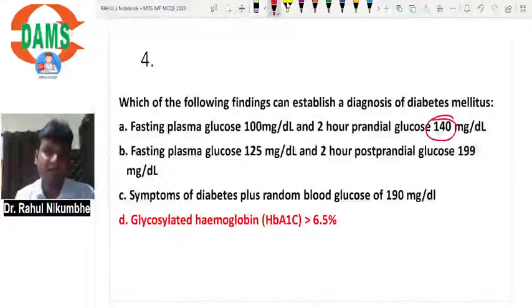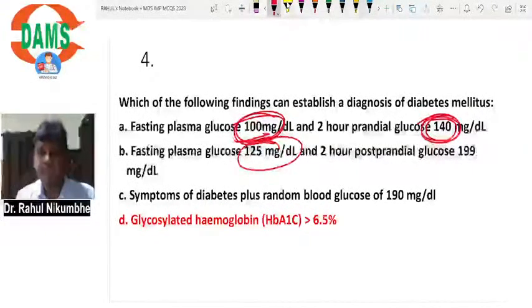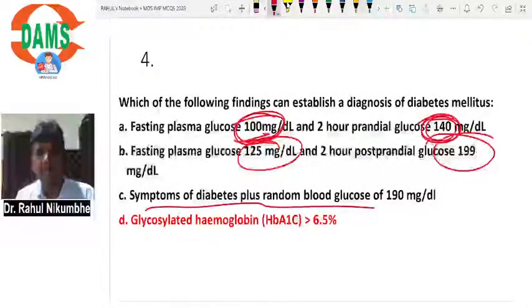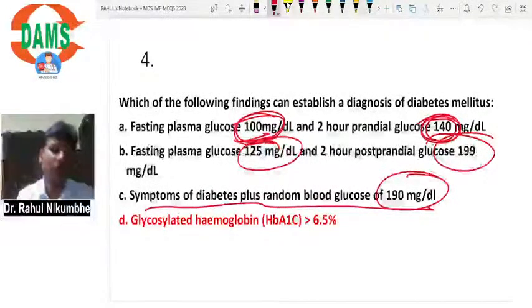Fasting, it should be 126. 2-hour plasma more than 200. Fasting 126, 2-hour plasma more than 200. Symptoms of diabetes plus RBS more than 200. So all ABC are wrong answers.